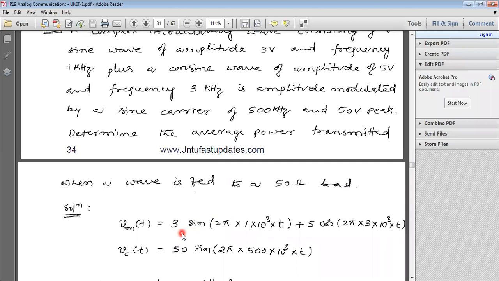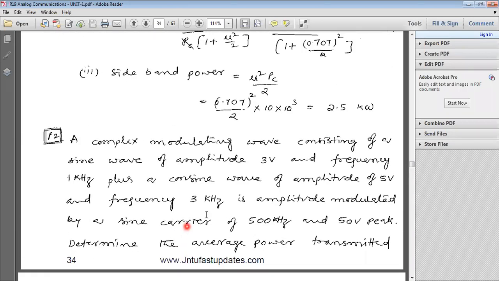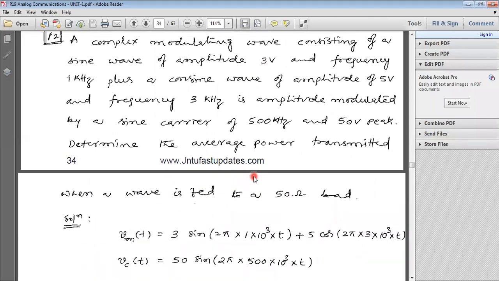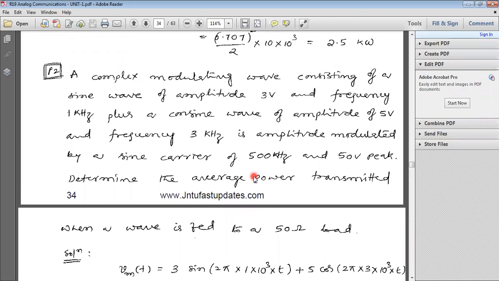Take M1 of t. What is the amplitude for M1 of t? 3 volts. Already you know the message signal representation, Vm cos omega t or Vm sin omega mt. In the problem, the first signal is a sine wave and the second signal is a cosine wave.